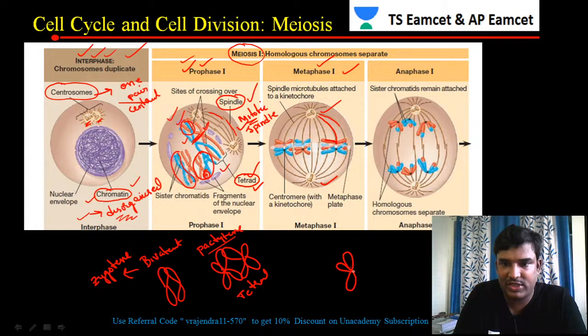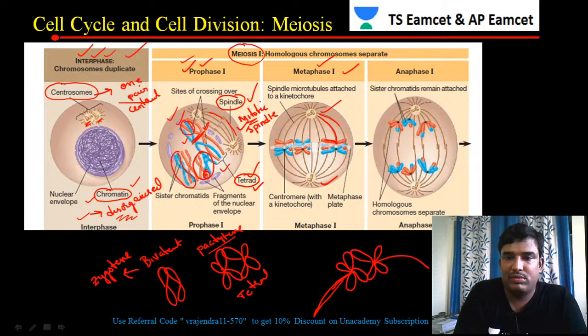We have just seen terminalization: the chromosomes are attached at the ends, at the end of diplotene. The spindle fibers are attached to the chromosomes in this way, towards the opposite poles. They are attached to the ends actually.